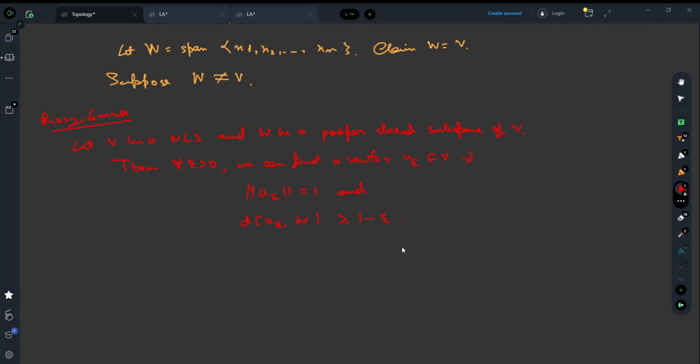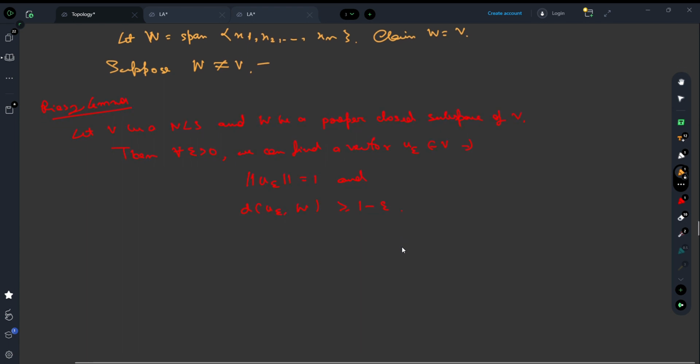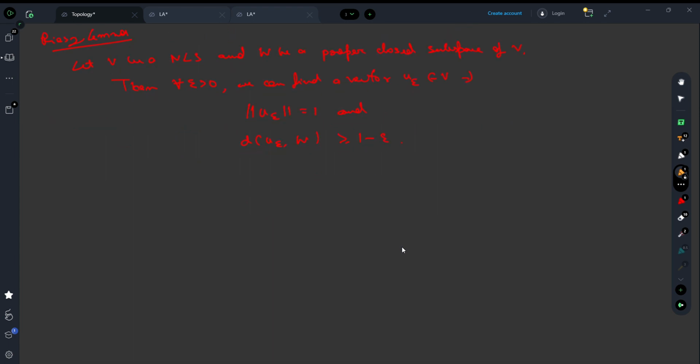So we use this here. Suppose W is not equal to V, and clearly W is a subspace of V because it's a span of vectors from V. So W is a proper subspace of V. That's quite obvious from here. And obviously W will be a closed set as well because it's a point set. Therefore, we can apply the Rees lemma here.